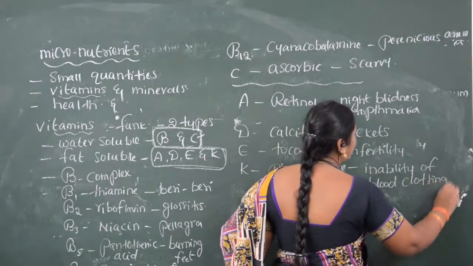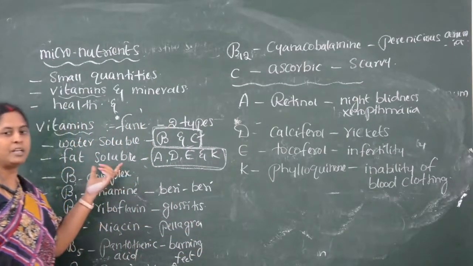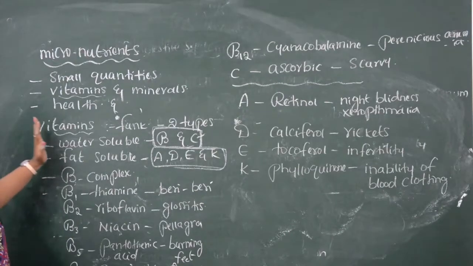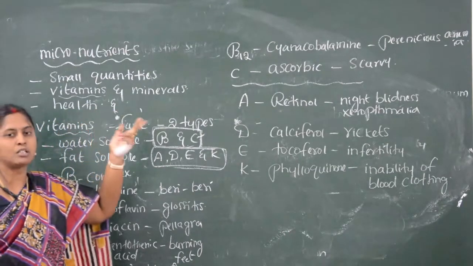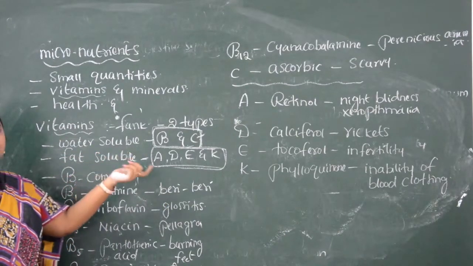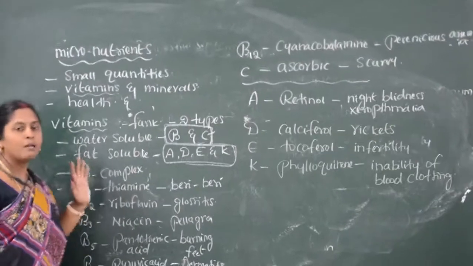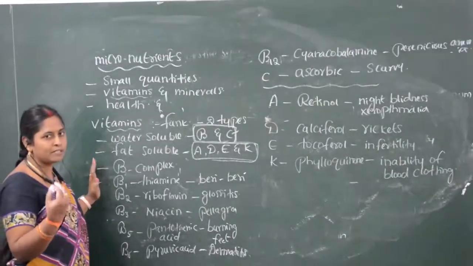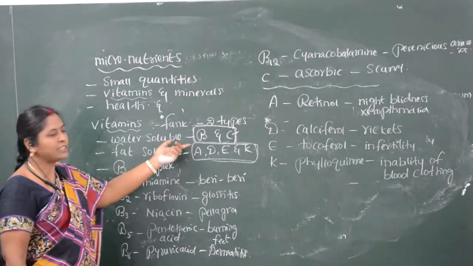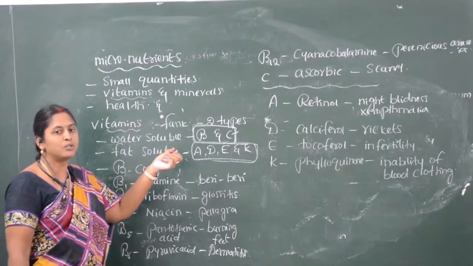So these are the vitamin deficiency diseases. Once again, see children, vitamins are of two types. One is water soluble, another is fat soluble. Water soluble is vitamin B and C. Fat soluble is vitamin A, D, and K. Vitamin B we call B complex vitamin because many vitamins are together in it. If these vitamins are very less, we suffer from different kinds of diseases.